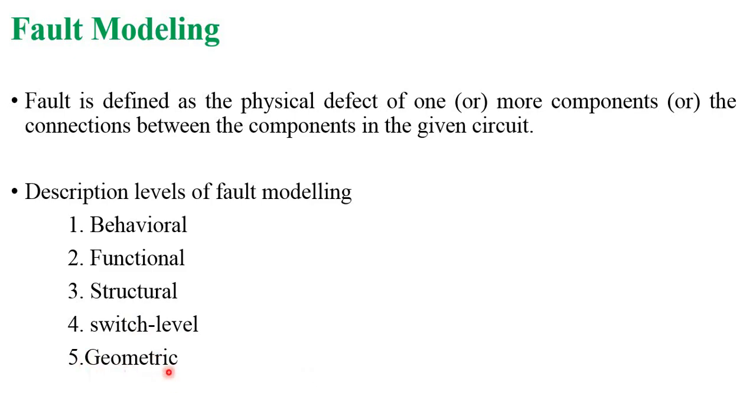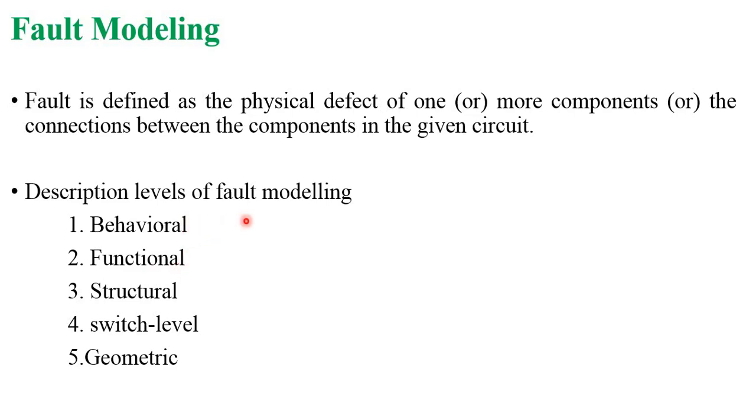So in the layouts we can observe the faults, and those are geometric faults. If we observe a fault at the transistor level, the type of fault is called switch level. If gate level fault modeling is present, that is called structural level. If RTL schematic based fault finding is present, that is called functional level.